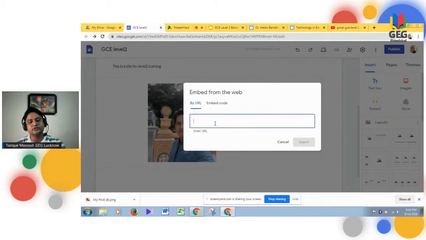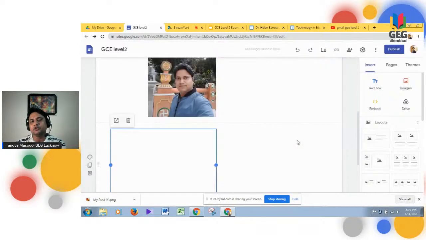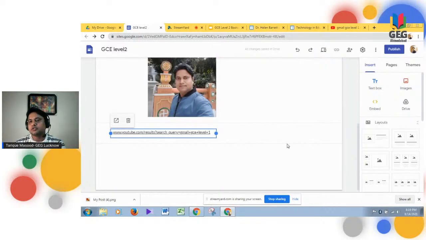What I need to do is just paste the link, and what I see, oh sorry, the permissions have not been granted by the person who has uploaded the video, so it means that this video cannot be inserted. So if the permission is granted, what you need to do is just copy the link, insert, and you will have it. So this is the thing that you can do, embedding video or anything you want using the URL. If you want to upload anything using your Google Drive, you can click this drive and you can upload anything you want.